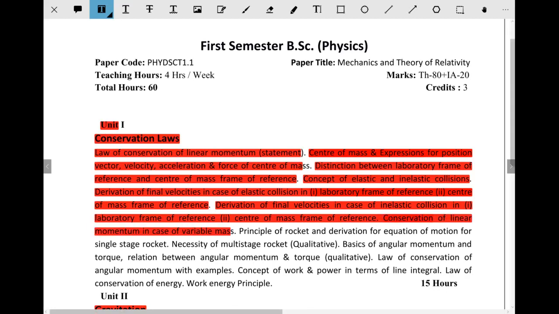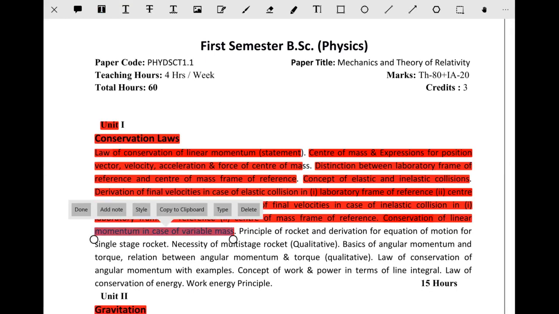This chapter starts from the law of conservation of linear momentum only, but at the beginning of the chapter we are studying only constant mass. The mass is not varying initially, in the law of conservation of linear momentum. But now again we are going to study conservation of linear momentum in the case of variable masses. If the mass changes, then what about the linear momentum? That we are studying.